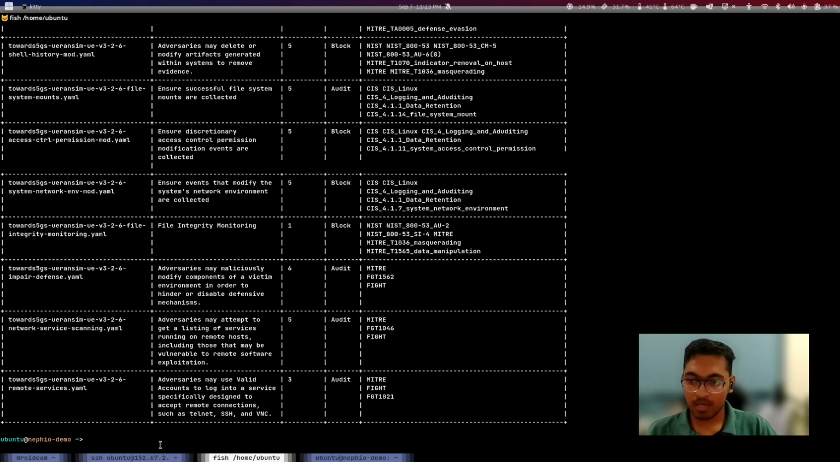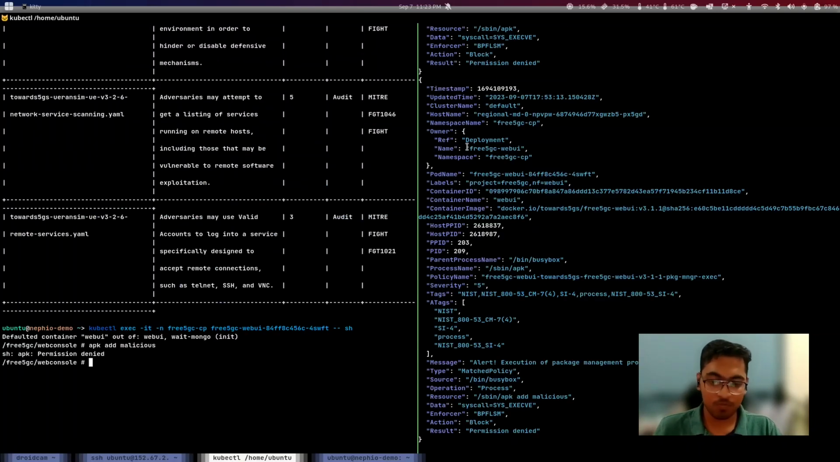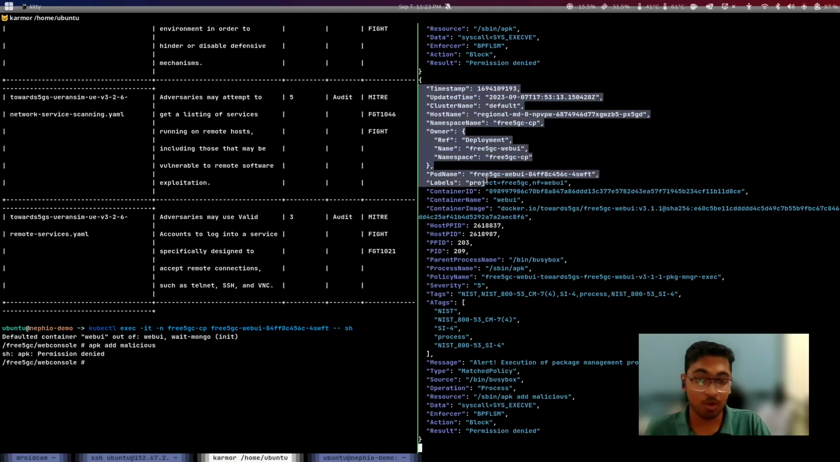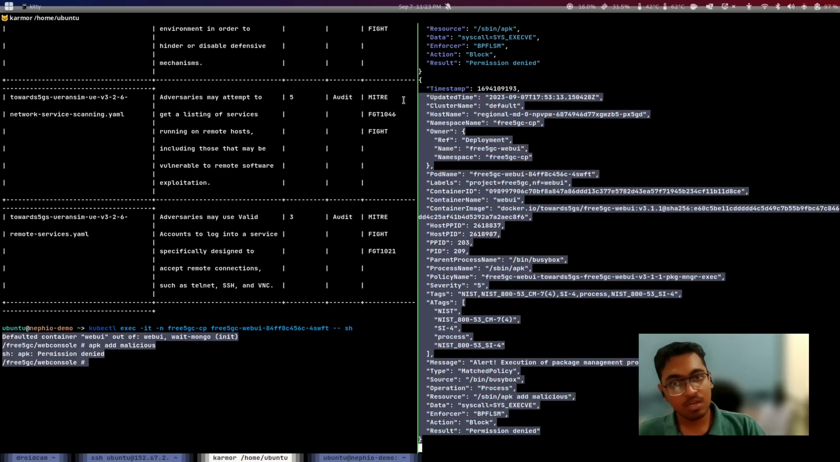What if I go ahead into the container and try to add a malicious binary here? I got a permission denied. Also, KubeArmor provides you with a container alert with all the context needed, which cluster, which namespace, which was the deployment. This was the policy, had NIST tags, bin busybox, APK, everything was denied. So you have the entire context to go ahead and debug or take remedial actions on where this threat might have occurred.